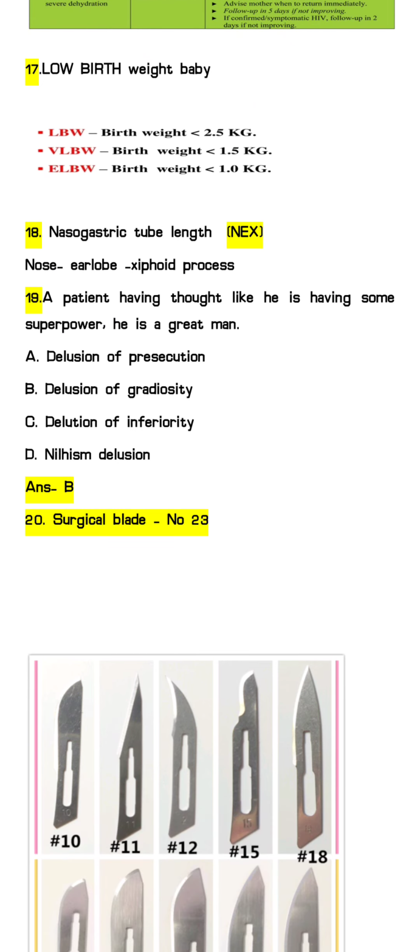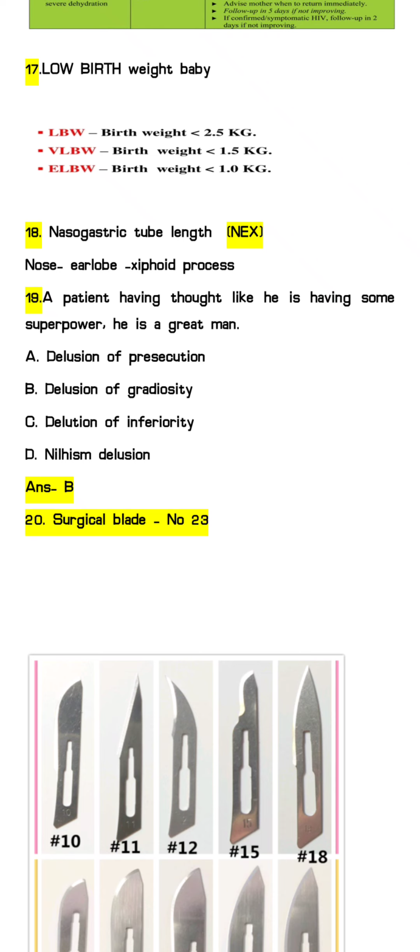Next question, a psychiatric patient is there. Okay, so the patient has a thought like he is having some superpower and he is a great man. Okay, so which type of delusion is the patient showing? So the answer will be delusion of grandiosity.